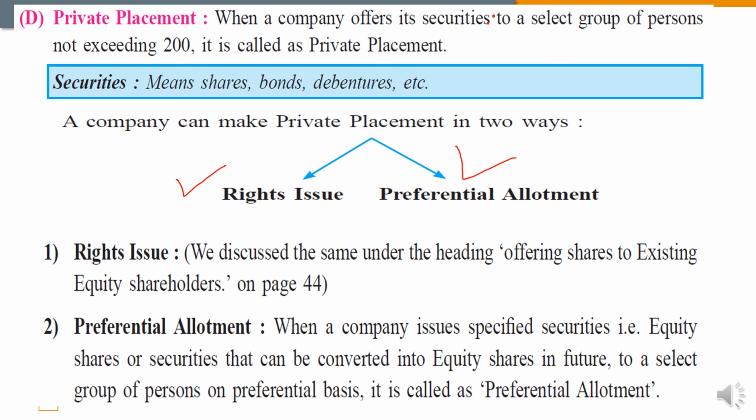And preferential allotment: when a company issues specified securities, meaning equity shares, debentures, or bonds that can be converted into equity shares in future, to a selected group of persons on a preferential basis, it is called a preferential allotment. So students, I hope you have understood this concept.